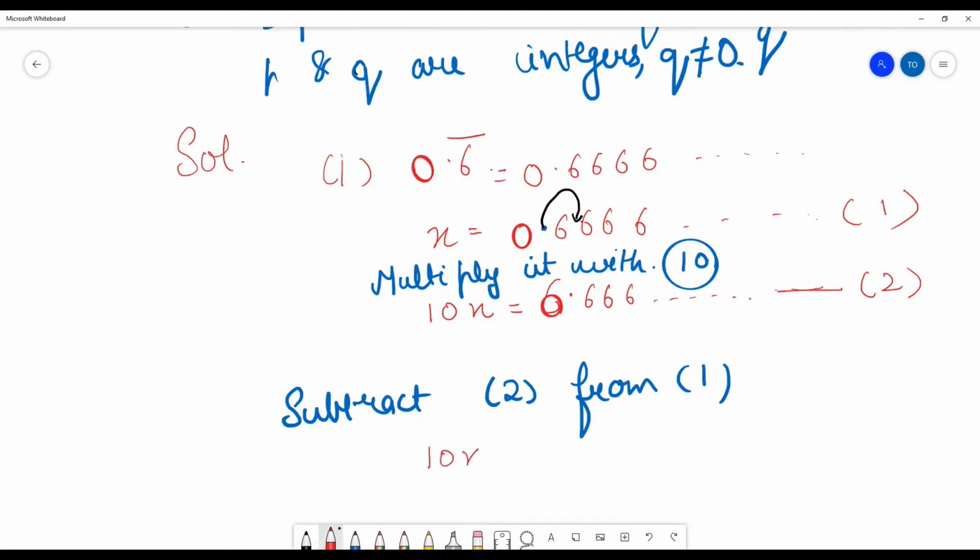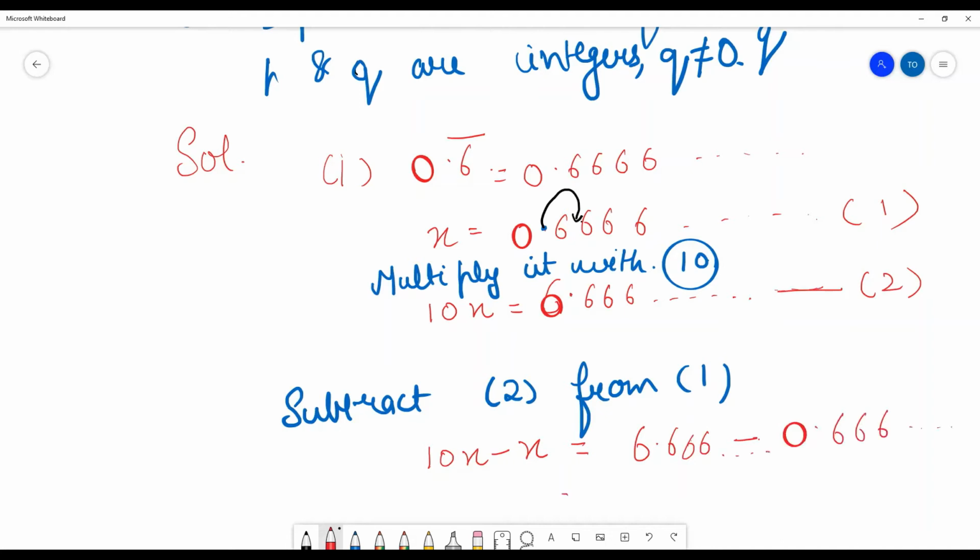10x minus x, 9x, is equal to 6.6. What you can write for 6.6? You can write 6.66 minus 0.66. Okay.